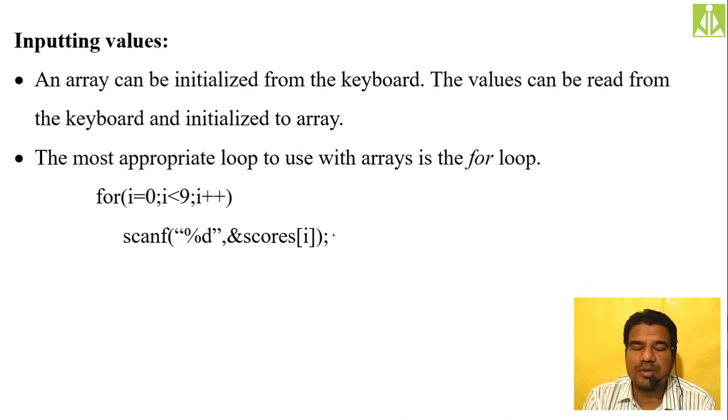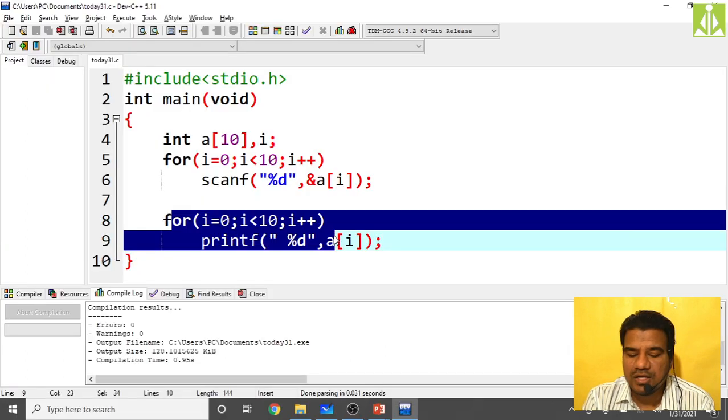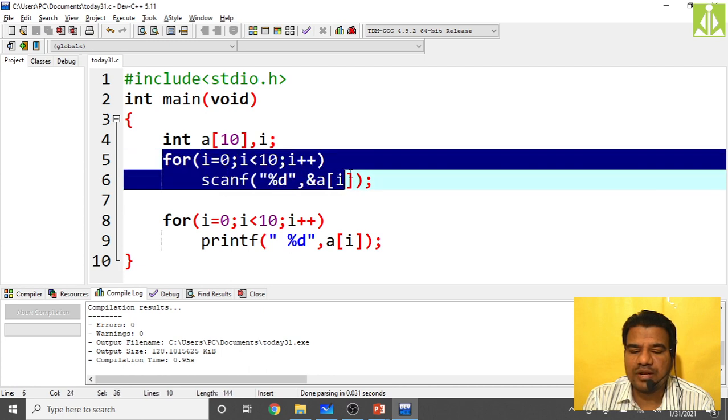The most appropriate is a counter controlled loop, and the for loop is one such counter controlled loop. That is the reason why we are using a for loop to read the values into an array. The simplest form I have shown here, and practically also we discussed how we are reading the values into an array, with scanf within a for loop.